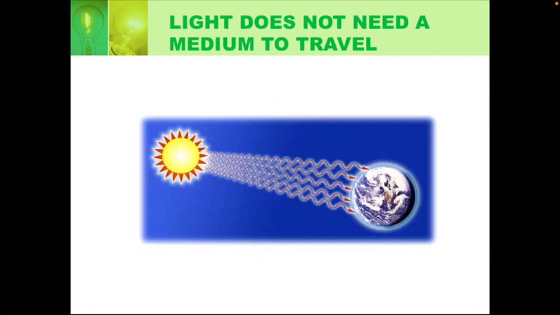The next property is that light does not need a medium to travel. That means despite the vacuum, we still get sunlight on earth. Since light can travel through a vacuum, we can say that light does not need a medium to travel. The next one is reflection of light. You can see yourself in the mirror because reflection is purely based on light. This bouncing back of light from a surface is called reflection.